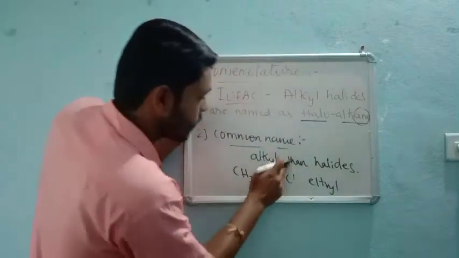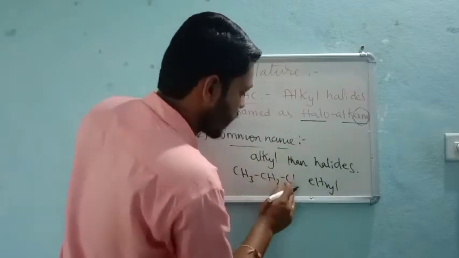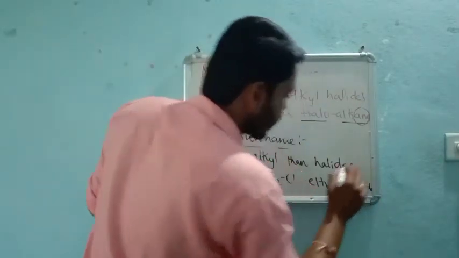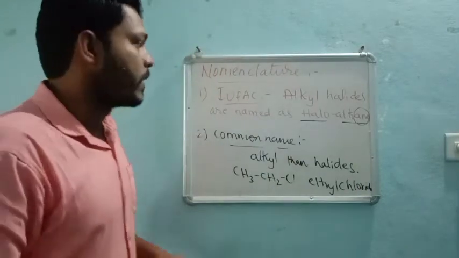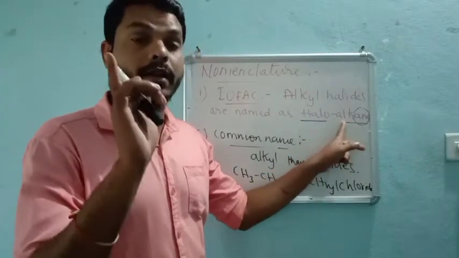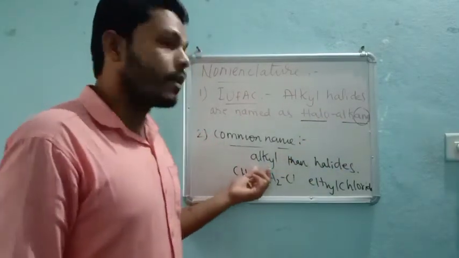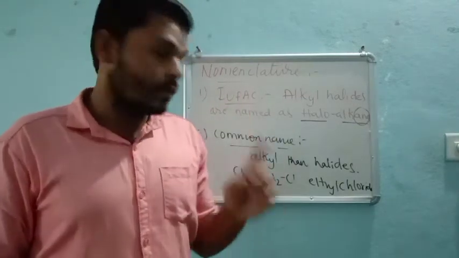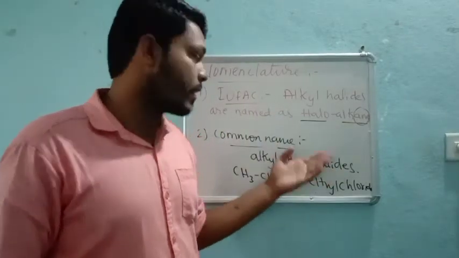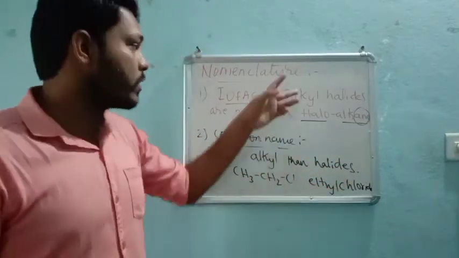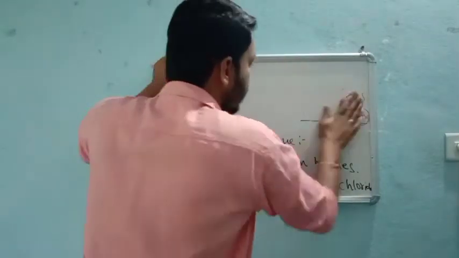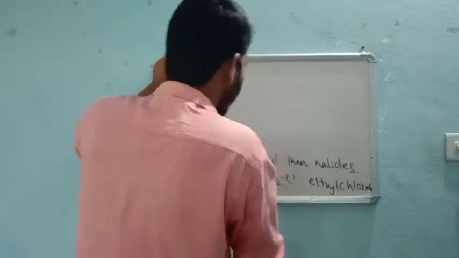What is the halogen? Next, add halogen according to this nomenclature. That means ethyl chloride, right? Ethyl chloride. Here in the common name, we have to name the alkyl group first and then add the halogen. So these are the two main differences between the common and IUPAC naming of alkyl halides, or haloalkanes.